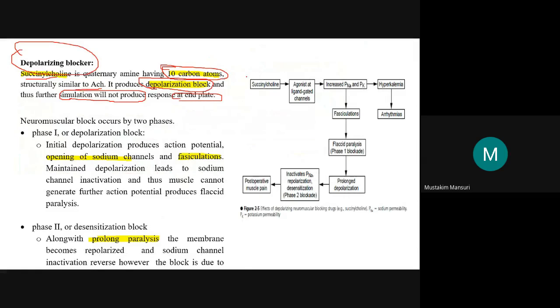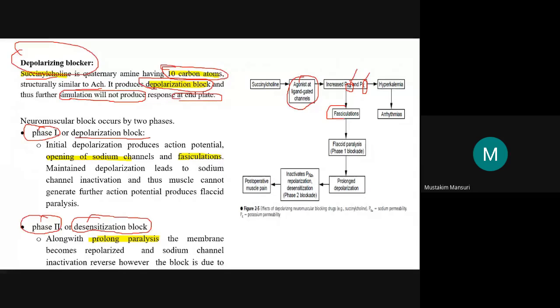Here there are two phases. Phase 1 is known as the depolarizing block, and phase 2 is known as the desensitization block. Succinylcholine acts as an agonist at the ligand gated channel, and that is why it will increase the permeability of sodium as well as potassium, and result in fasciculation.